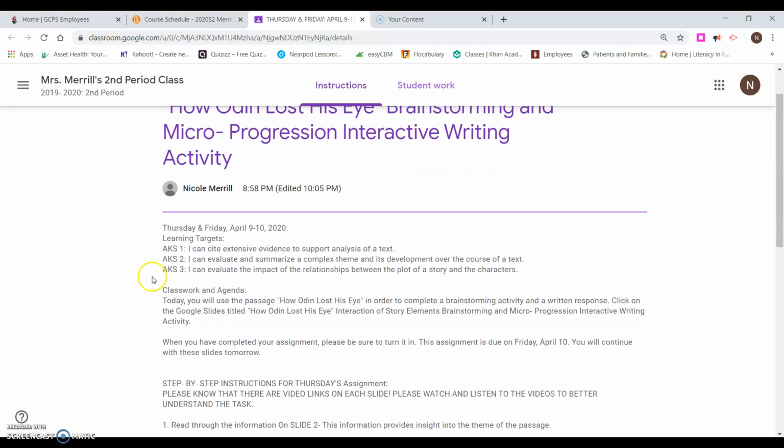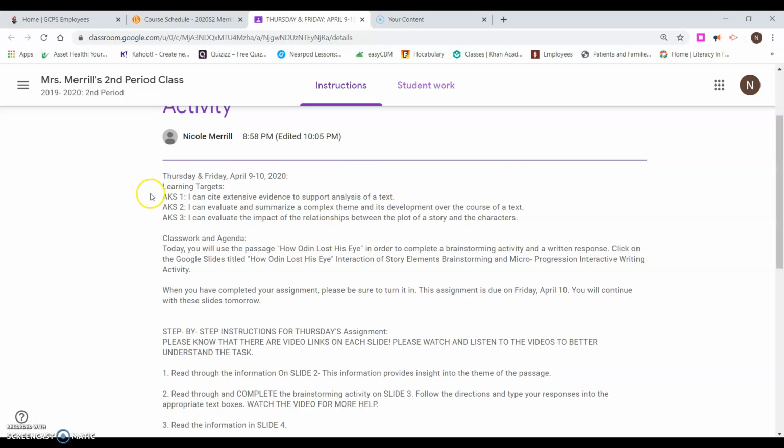All right, so our learning targets for Thursday and Friday. I can cite extensive evidence to support analysis of a text. I can evaluate and summarize a complex theme and its development over the course of a text. And I can evaluate the impact of the relationships between the plot of a story and the characters. These are the standards that we have been working with throughout the entire week with Theseus and the Minotaur and How Odin Lost His Eye.